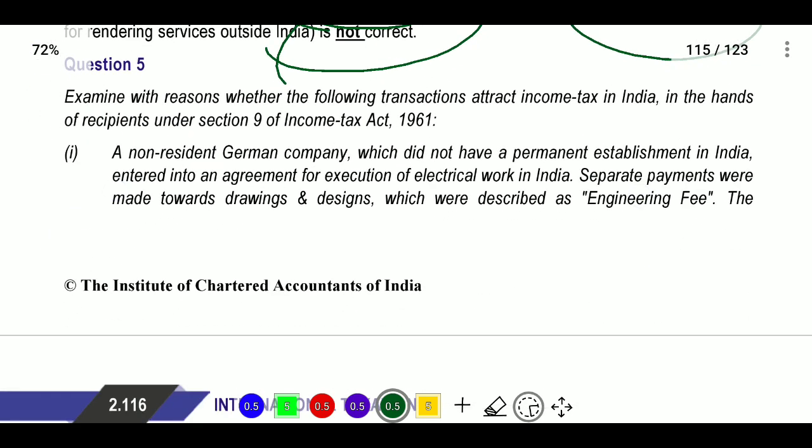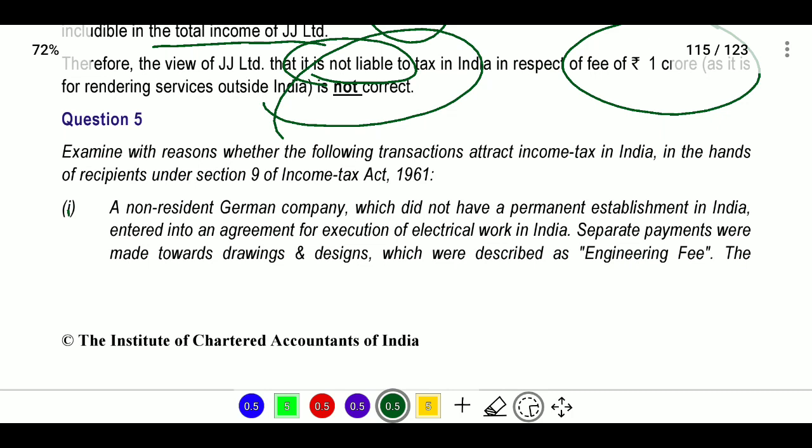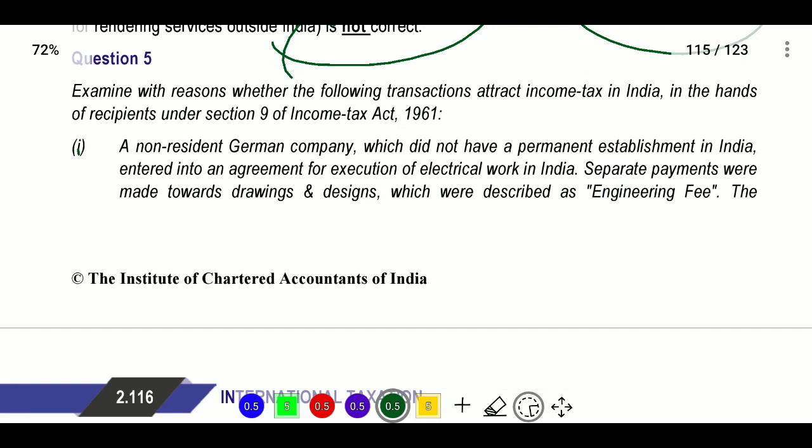Next, fifth question. In the fifth question, examine with reason whether the following transactions attract income tax in India in the hands of the recipient under section 9 of the Income Tax Act 1961. That is, they have provided some transactions and we must say whether incomes in the hands of the recipient attract income tax.